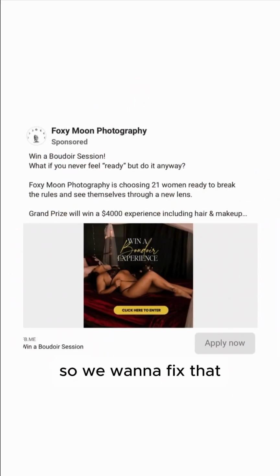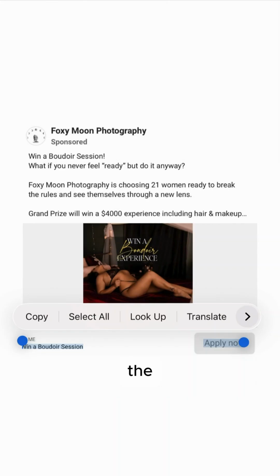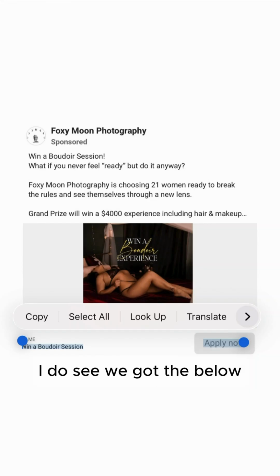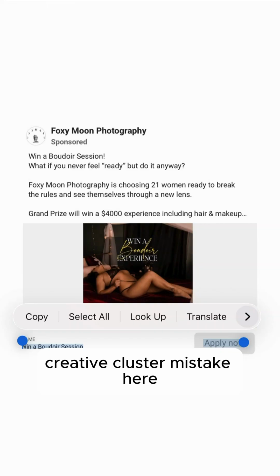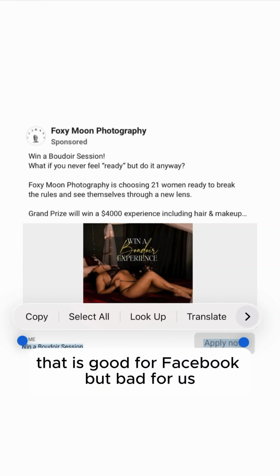So we want to fix that. So now we're coming here. We want to see, check out, see what things we got that could be causing BLCS, if any. So I do see we got the below creative cluster mistake here. This is filling out all the things Facebook recommends us to fill out. That is good for Facebook, but bad for us.